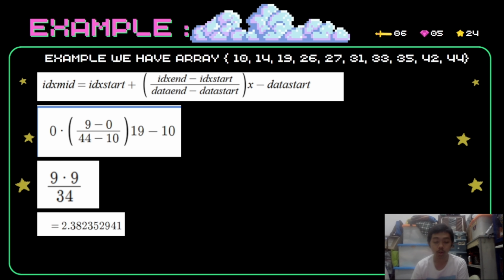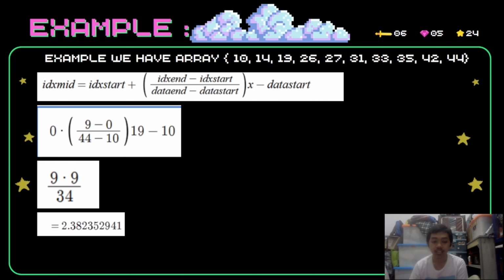Below, the first thing, we must put in index start. The index start itself is 0, and then we put in index n. The index n itself is 9, and then minus the index start of 0, and then we divide by data n. Data n itself is the last number in the array.